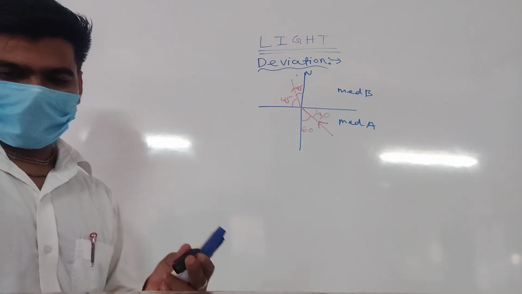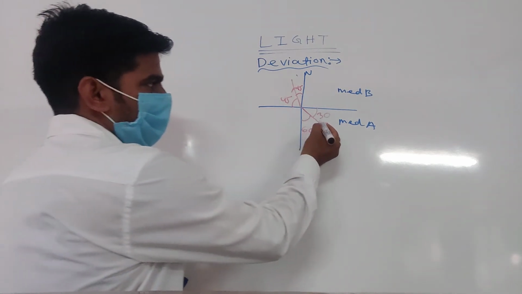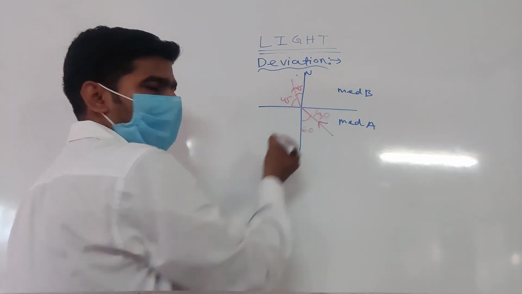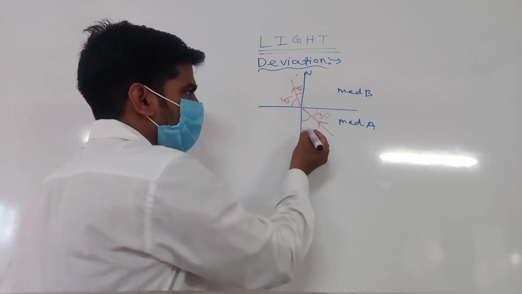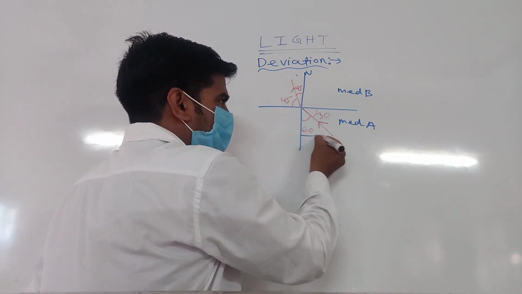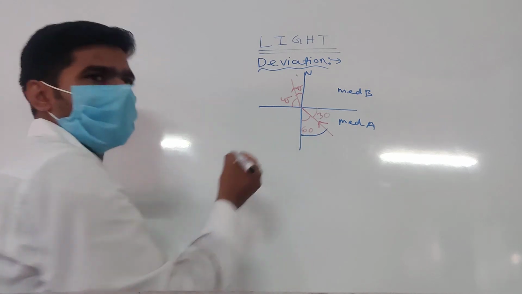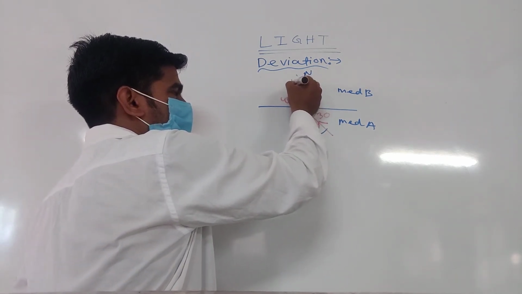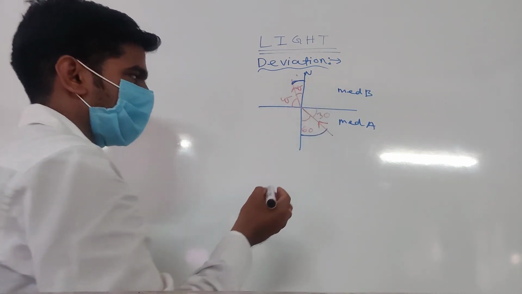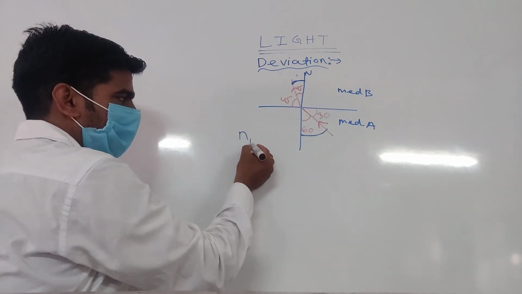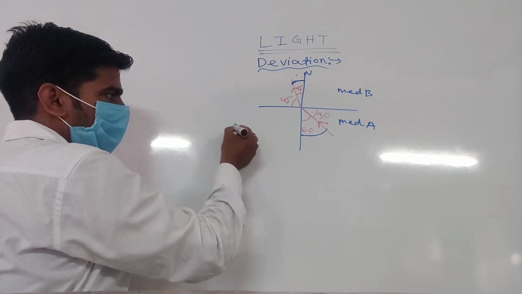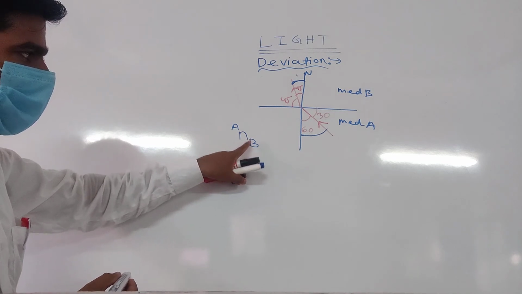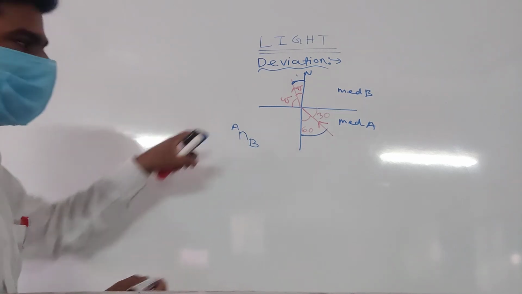Okay, listen. Option A. Now see, this is medium A, this is medium B. This is the normal. You have already known the concept. This angle is called the angle of incidence. Those are related with the normal. And this is the normal on the opposite side. This is the angle of refraction. So you want to find the refractive index of B with respect to A. Yes or no?